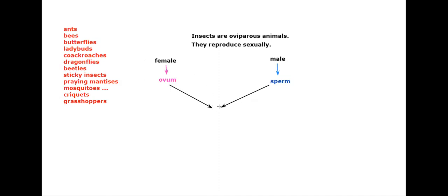They make a union. The union of these two kinds of cells happens. What do we call this process? Give me the name of this step. Fertilization.